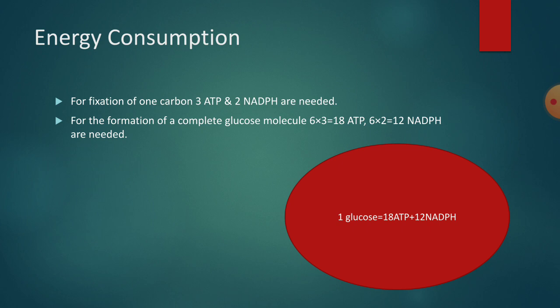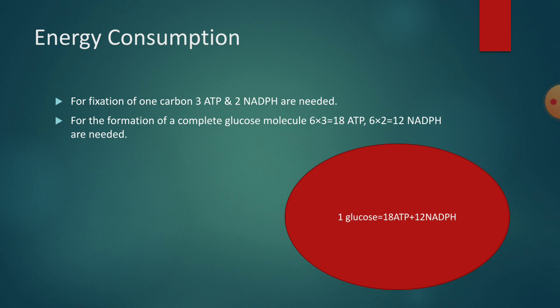So here when you just think of this energy consumption at different steps, we have already seen in the first step, of course, there is no consumption of any ATP or NADPH2, but in the second reaction we have seen that 12 ATP are consumed. Again in the third reaction we have seen the consumption of 12 NADPH2. And in the final reaction, that is the 15th reaction, again we have seen the consumption of 6 ATPs.